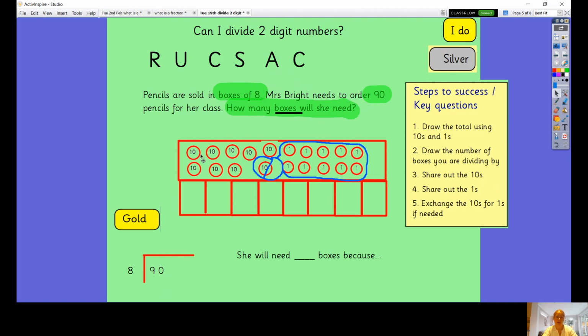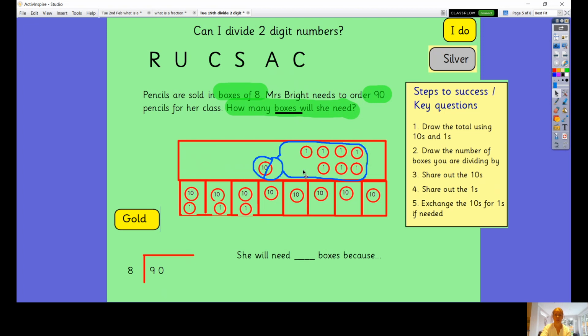So here we go, we've got our 90. 10, 20, 30, 40, 50, 60, 70, 80, 90. And I haven't got any ones drawn in there yet. Those are for my exchanging in a minute. So I begin to share now, like this. And then I get to that last 10 and I can't put it anywhere in one of the boxes. So I exchange that 10 for 10 ones, and then I can share those out.